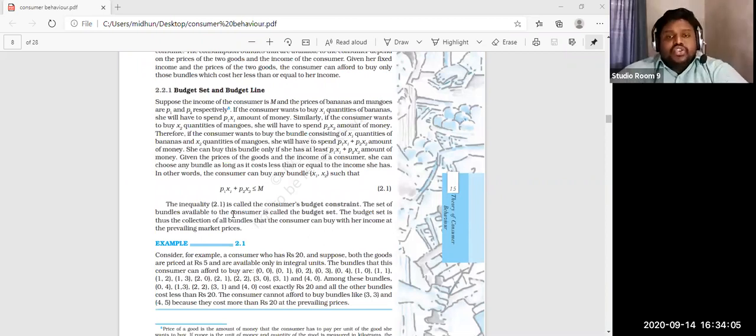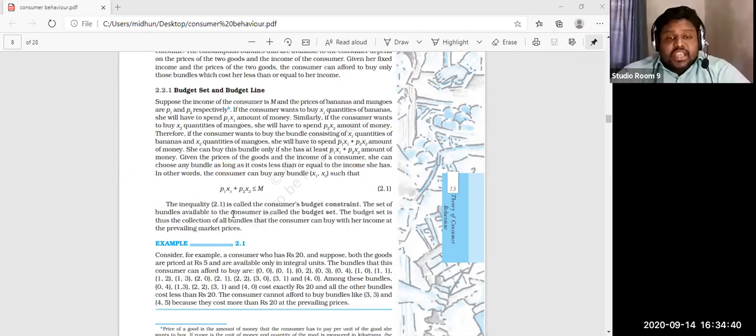P1 into X1 plus P2 X2 less than or equal to M. The inequality is called the consumer budget constraint. Sometimes the consumer is unable to purchase more products because it would exceed his budget or income, so this is considered the budget constraint. The set of bundles available to the consumer is called the budget set. The set of products he or she is able to purchase is the budget set. So these two terms are important: what do you mean by budget constraint and what is the budget set?